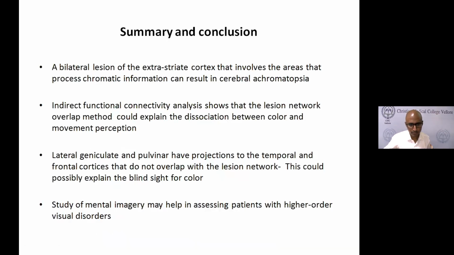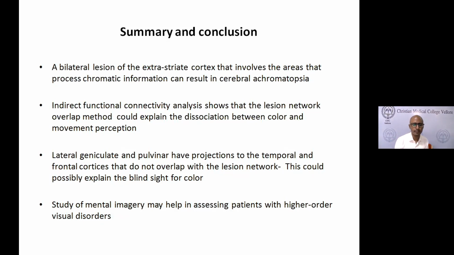So in summary and conclusion, bilateral extrastriate lesions of the cortex involving the areas that process color in the brain can result in cerebral achromatopsia. We were able to prove this using a lesion-based method. We also showed that indirect functional connectivity can be used here. And we were able to show the dissociation between color and movement perception. So we could explain the phenomenon that we observed using neuroimaging data. And we showed that lateral geniculate and pulvinar have projections to the association cortices.